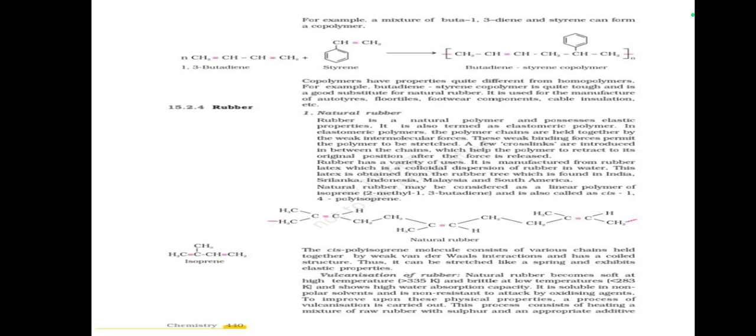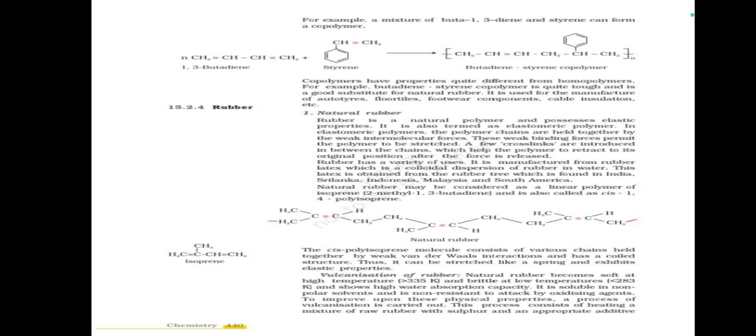Rubber has a variety of uses. It is manufactured from latex, which is obtained from the rubber tree, found in India, Sri Lanka, Indonesia, Malaysia, and South America. Natural rubber may be considered as a linear polymer of isoprene, 2-methyl-1,3-butadiene, and is also called cis-1,4-polyisoprene.